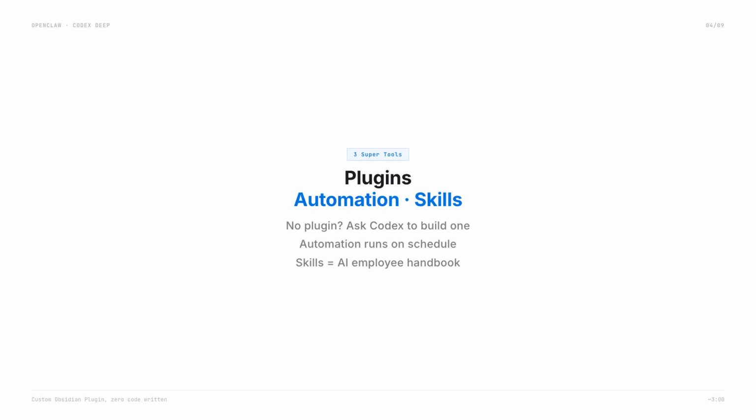More impressively, if the plugin you need does not exist in the store, you can ask Codex to build one from scratch. Yin Xia demonstrated. She uses Obsidian for her knowledge base, but no Obsidian plugin existed in the store. She said, create a plugin for my Obsidian knowledge base. Codex wrote the code, defined the tools, and set the permissions. She did not write a single line of code. The result was a professional-looking Obsidian plugin with workflows, knowledge base navigation, and permission checks.